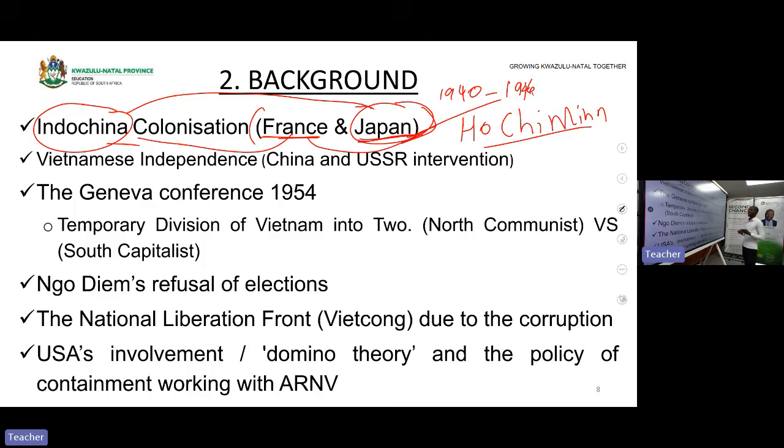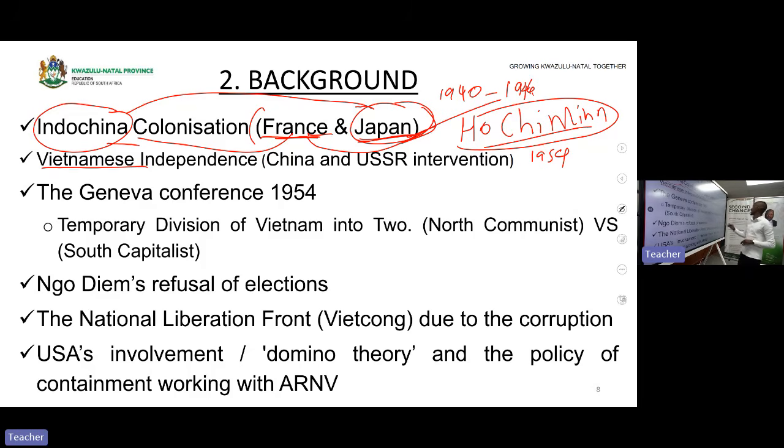France realized that they were now fighting a losing battle, because this Indochina area was being backed by superpower countries, Russia and what? And China. Hence, Ho Chi Minh was again able, in 1954, to defeat France. When they defeated France, France left Indochina, which gave independence to Vietnam.